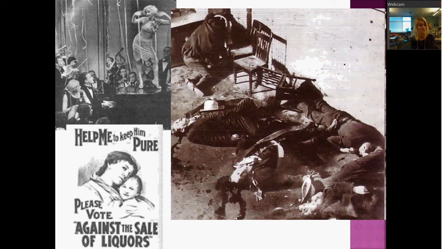By 1933, America realizes they made a really big mistake. First of all, illegal alcohol is being sold all over the country. But guess what? Nobody's paying taxes on it because it's illegal. So the United States government isn't getting a cut of this. Not to mention that because it's illegal, it's making things worse, right? So in 1933, in order to get the tax revenue back from alcohol, and because Prohibition's not working, they passed a new constitutional amendment, the 21st Amendment, which overturned the Prohibition Amendment. The only time in our nation's history that an amendment has been overturned. So that's the first of these new ideas.